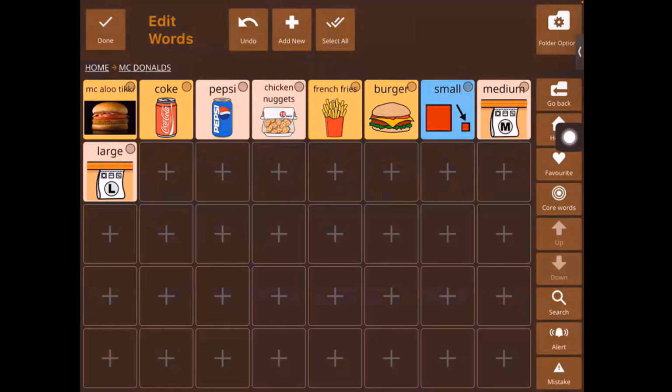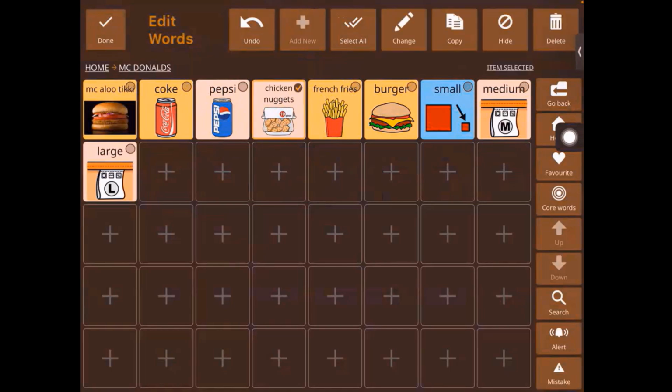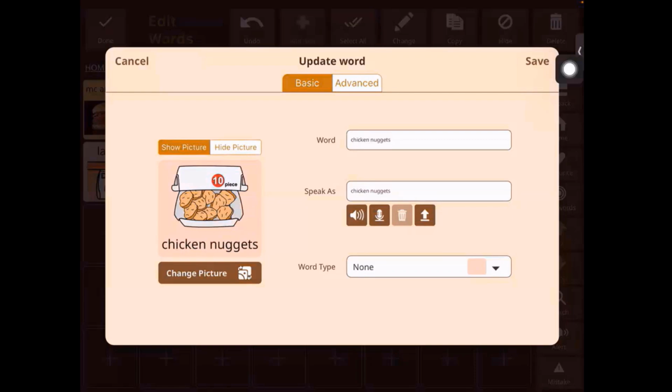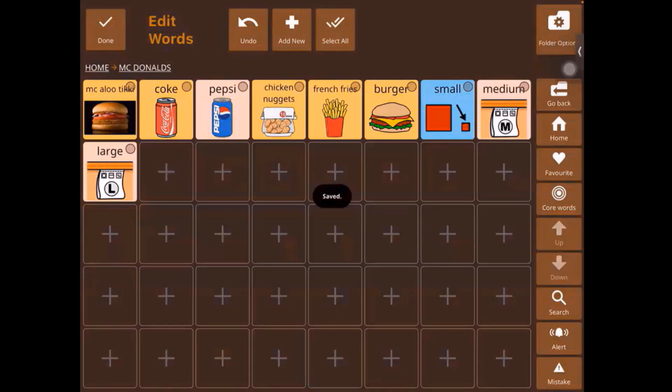Let me show you the change button. So we'll select chicken nuggets, and once you select or tap on it, you'll see the change button over here on the top, which you can then use to quickly change the color code, right? So that's how you might change the color code if you notice that it is not matching and if it is not in line with the category it needs to fit into, right?